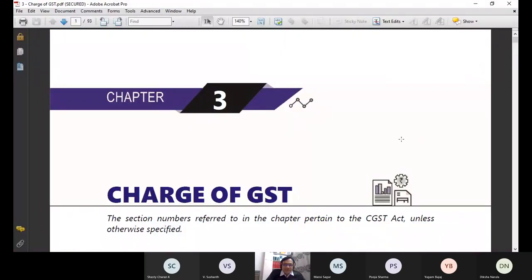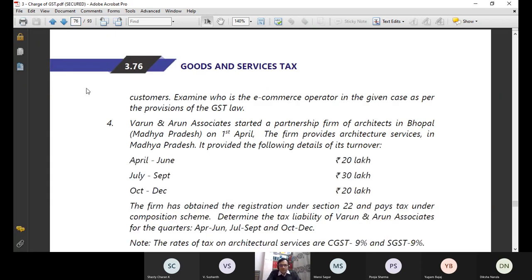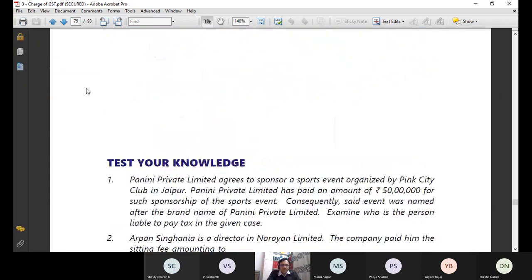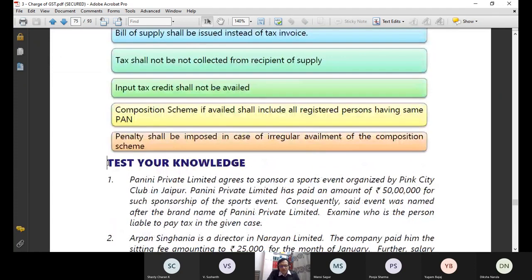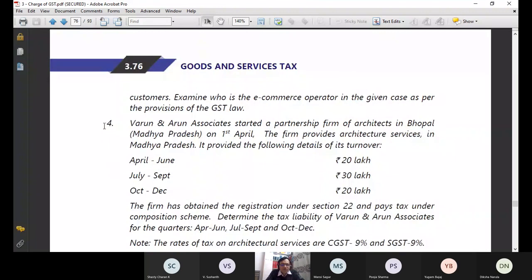You have to take this screenshot, because then I will start solving on a separate screen. Now you can see this is chapter 3, and in the last of every chapter of this study material, you have numerical questions. In the last of this chapter we have numerical questions with the heading test your knowledge. So let us test our knowledge.